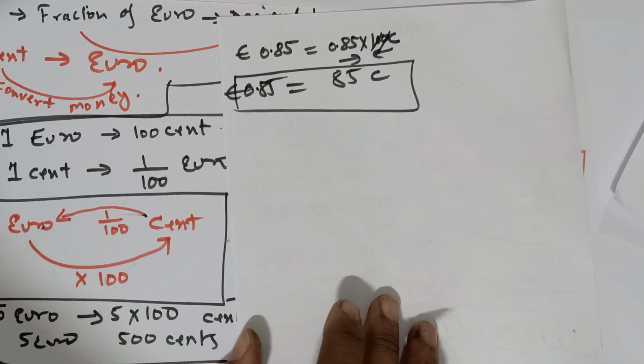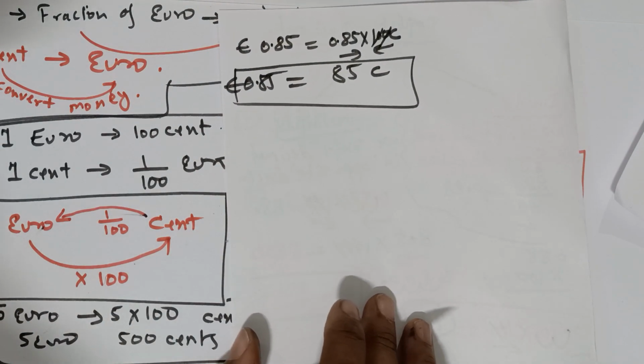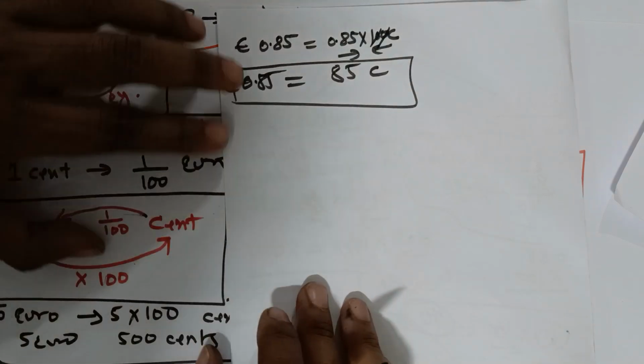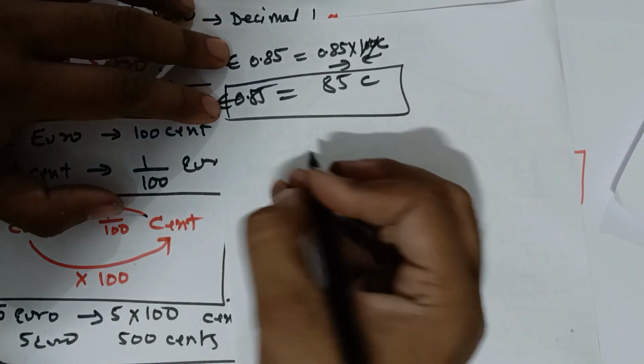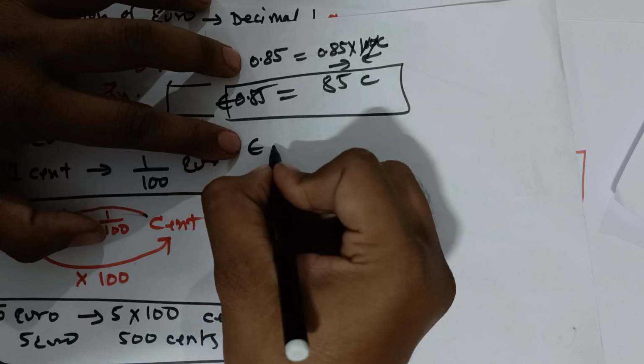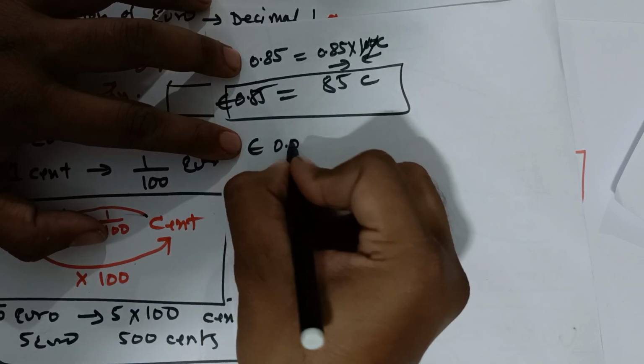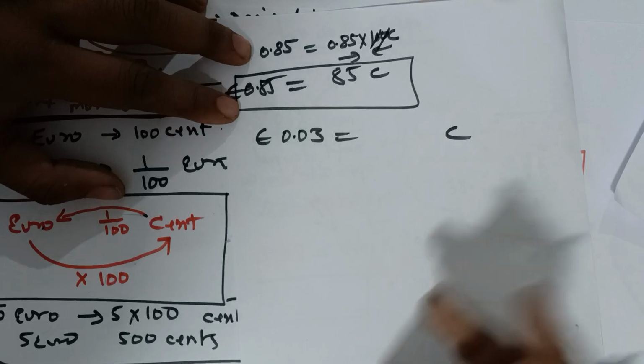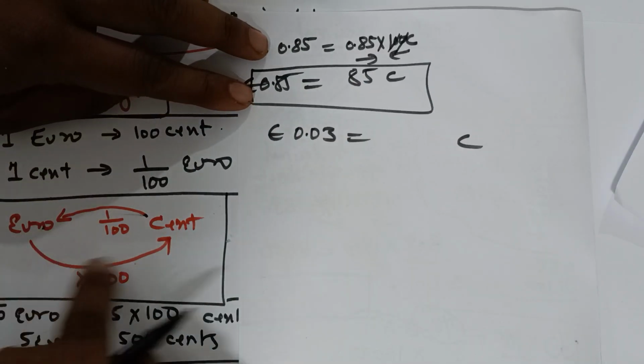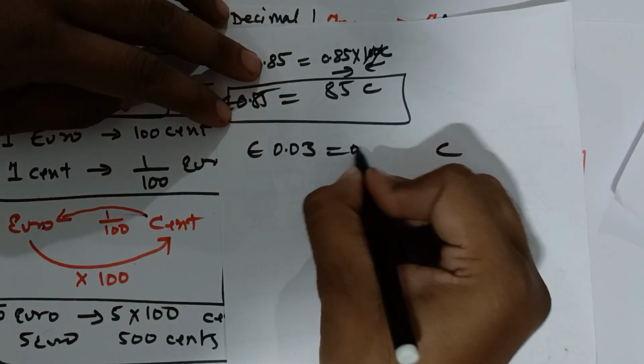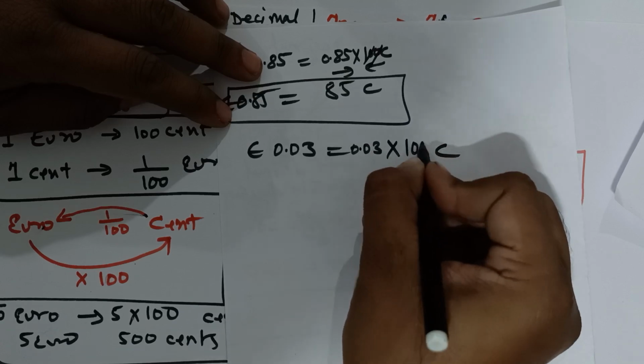Really, it's too easy, am I right? Example: euro 0.03 and you have to convert into cent. Come to the formula: euro to cent, multiply by 100. So 0.03 multiply by 100.